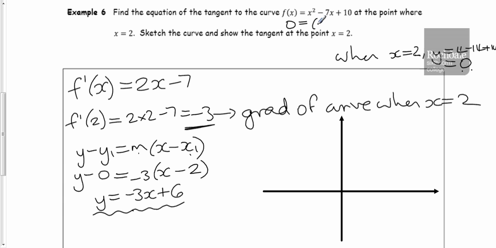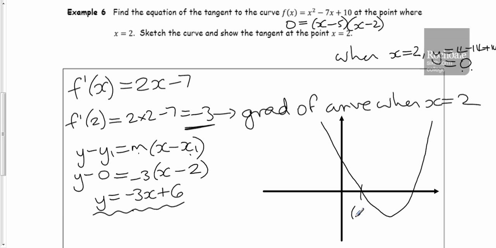And notice the right-hand side will factorize. So this tells me that when x is 5, this will equal 0. And when x is 2, all of this will again equal 0. So it crosses the x-axis when x is 5, and again when x is 2. That's enough information for me to start drawing it.